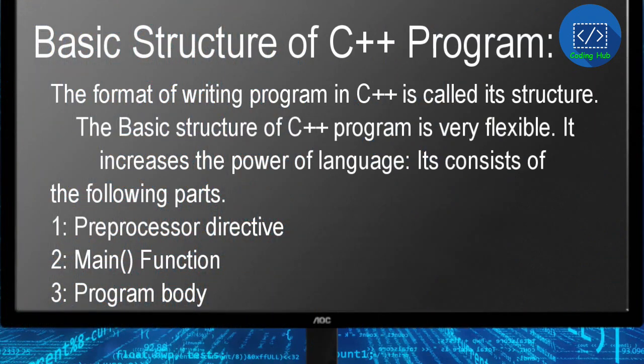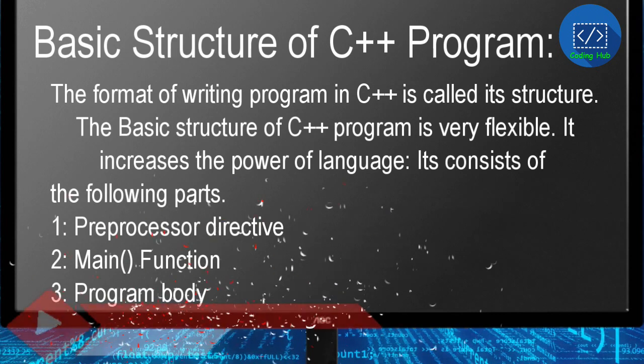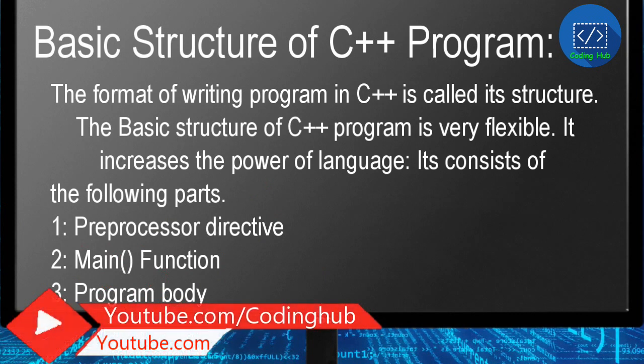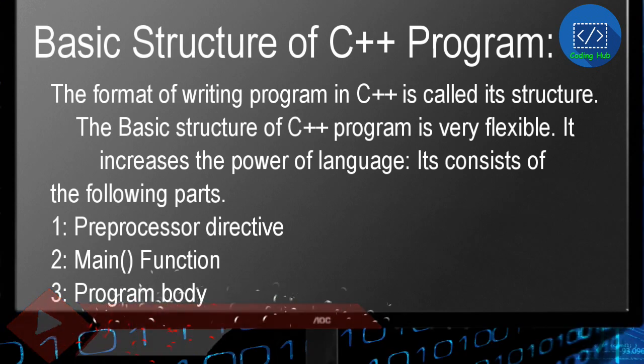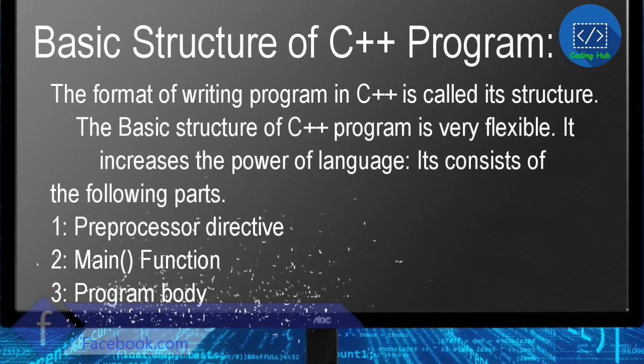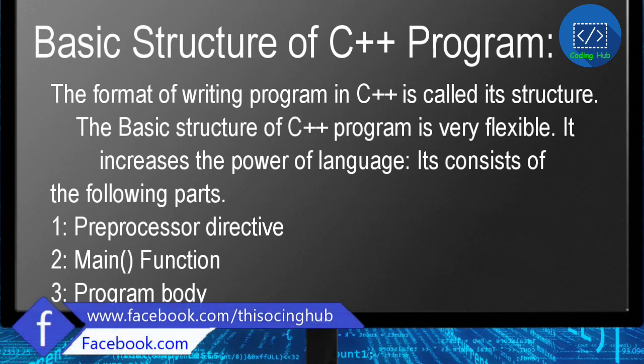The format of writing program in C++ is called its structure. The basic structure of C++ program is very flexible. It increases the power of language. It consists of the following parts. 1. Preprocessor directive. 2. Main function. 3. Program body.